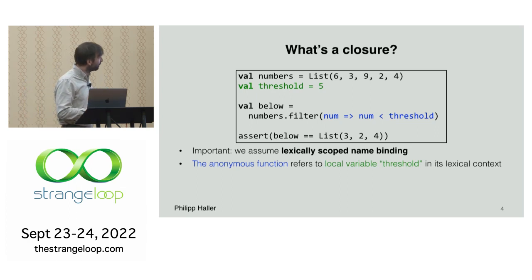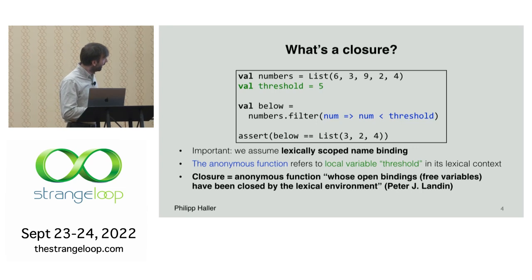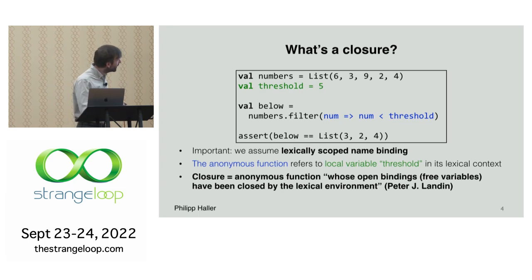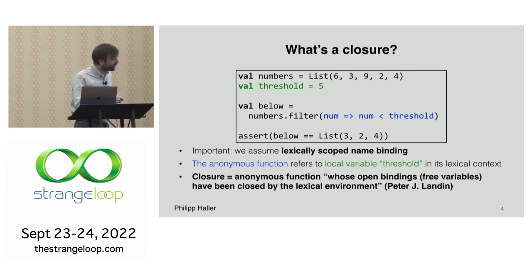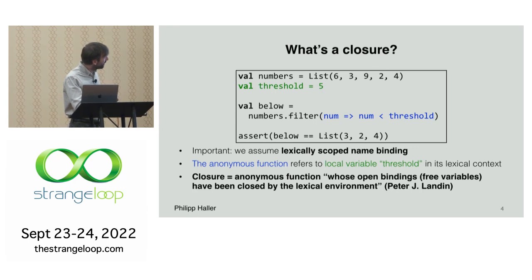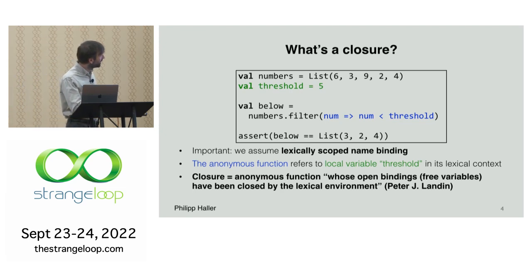Now with this we can look at the original definition of what a closure is, which is attributed to the late Peter Landin, who was professor at Queen Mary University. According to his definition, a closure is an anonymous function that has some so-called open bindings. These are essentially the free variables of the closure, and these open bindings have been closed by the lexical environment. That's why it's called a closure, because the closure closes the open bindings.